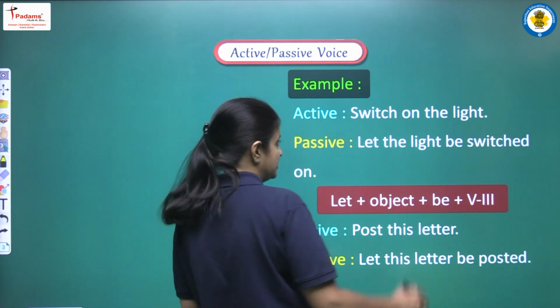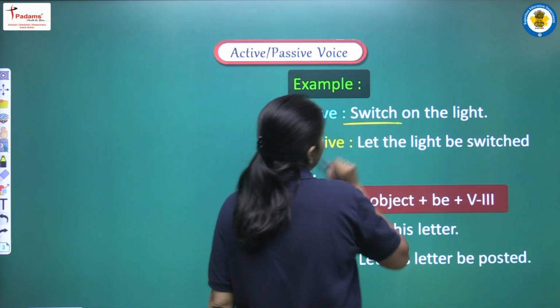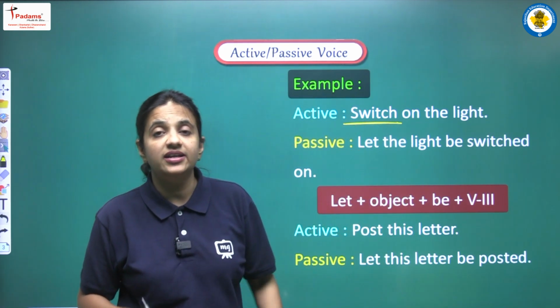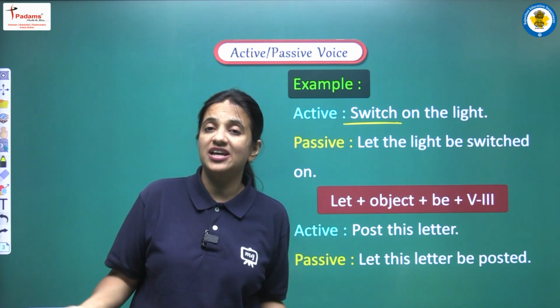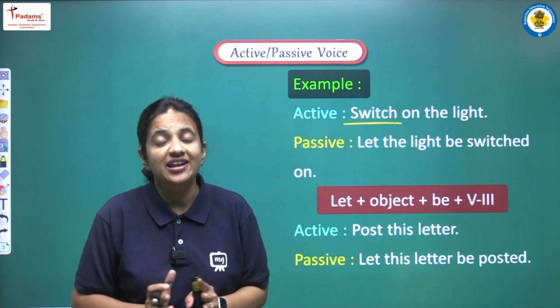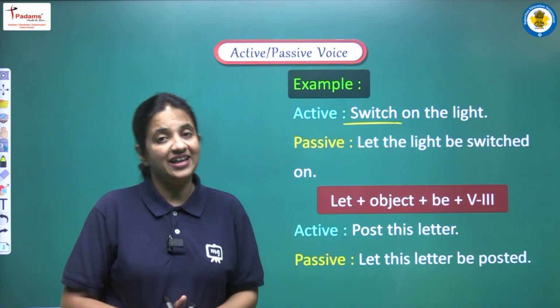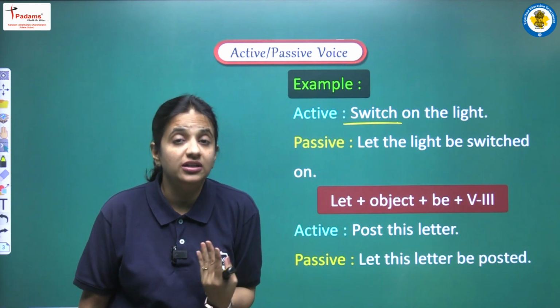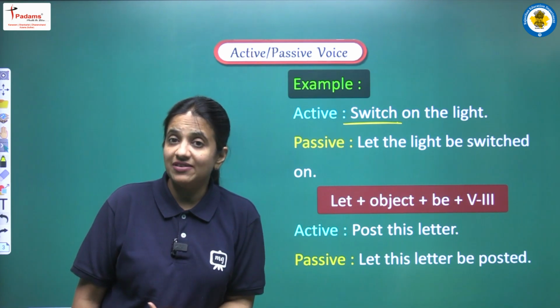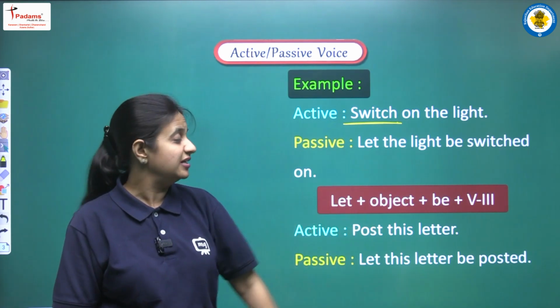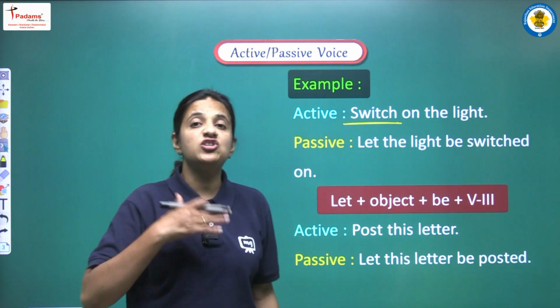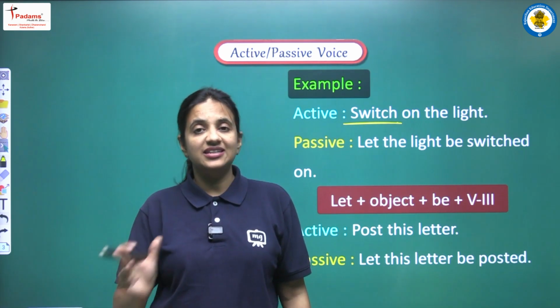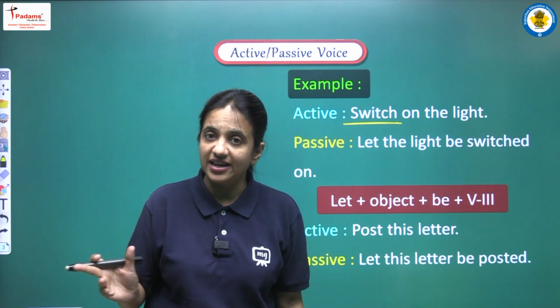So for that we can see what is the first word of the sentence. The first word is switch. We don't have any subject, no helping verb, right? हम direct first form से sentence start कर रहे हैं, and in the sentence we can say that we are having one kind of order, one kind of instruction given to some people, other people, and we are saying switch on the light. So yes, this is the example of an imperative sentence, right?